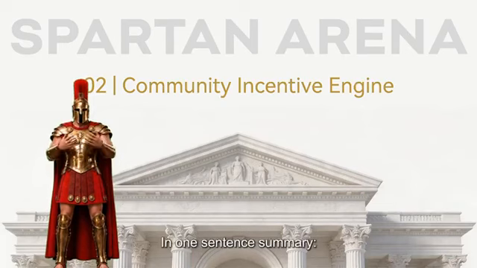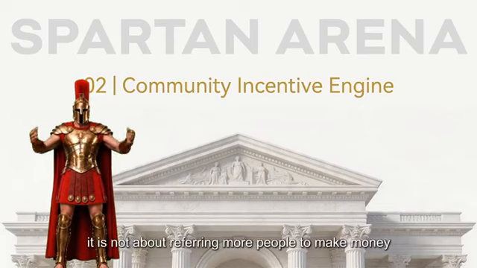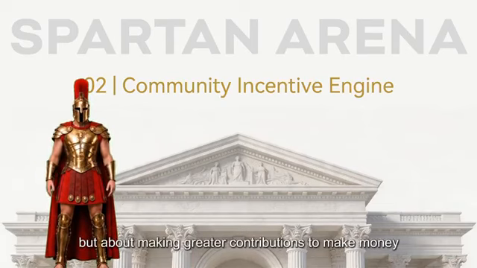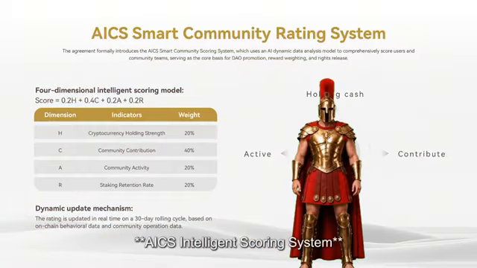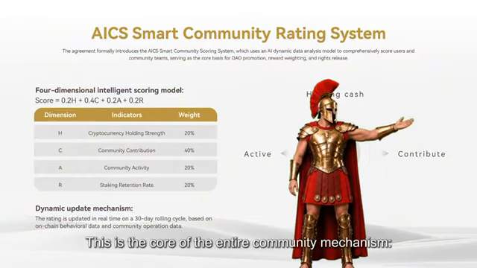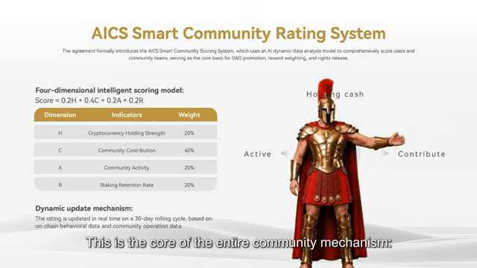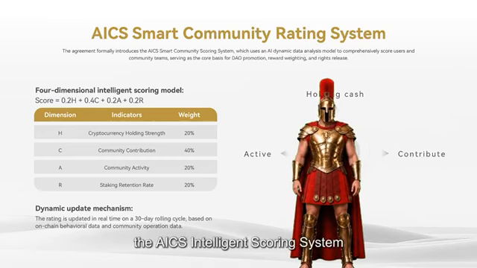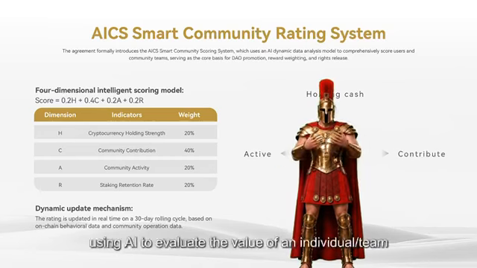In one sentence summary, it is not about referring more people to make money, but about making greater contributions to make money. ICS intelligent scoring system. This is the core of the entire community mechanism. The ICS intelligent scoring system. Its essence is using AI to evaluate the value of an individual team.